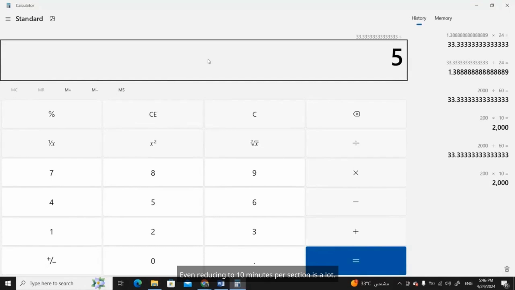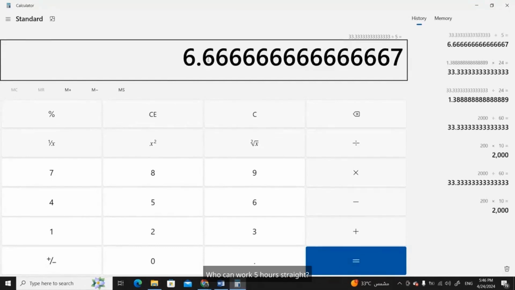5 working days. Even reducing to 10 minutes per section is a lot. Who can work 5 hours straight? Their hands will hurt from adjustments. To correct a mistake in 200 sections, if it takes 10 minutes and he's working with focus, if he says it only takes 5 minutes, it would still take a whole week, because that gives you 7 days a week and 5 working days. Even if you reduce the 10 minutes for each section to review and make adjustments, that's still very little time. Who can work that hard for 5 hours straight? After a while, their hands will start to hurt from all the adjustments.